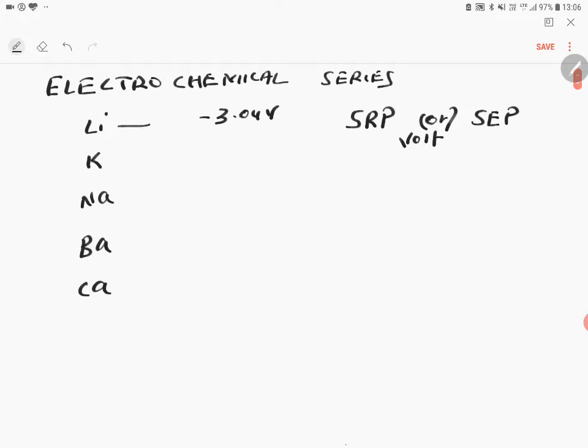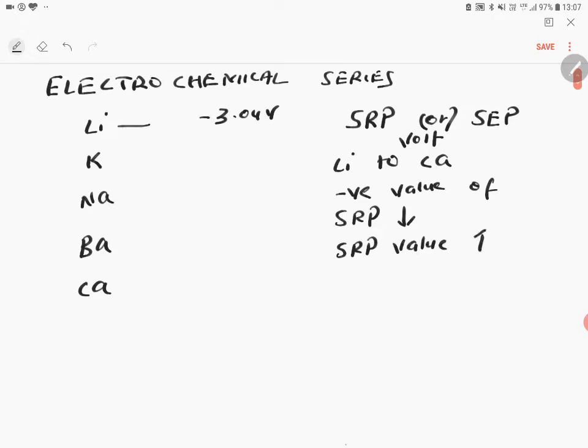So like this, when you move from lithium to calcium, the negative value of SRP will decrease, which means the SRP value increases.